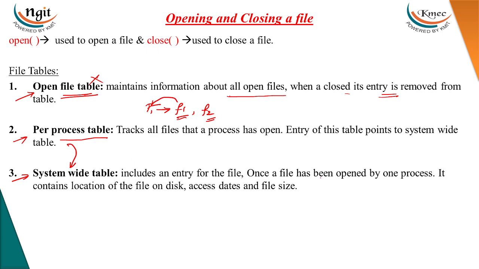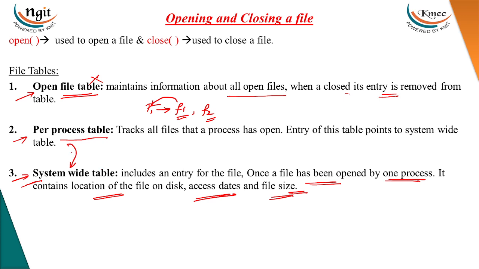Once a file has been opened by a process, what information does it store? It has which process has opened the file, where the file is present, when it was accessed, when it was closed, when it was modified, and what the size of the file is. The entire information is present in the system-wide table. It is independent of process information, so it maintains all the files.